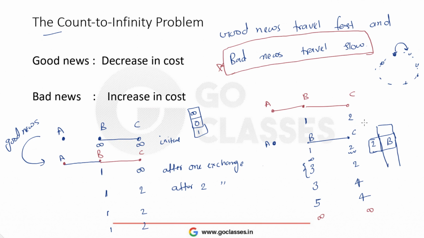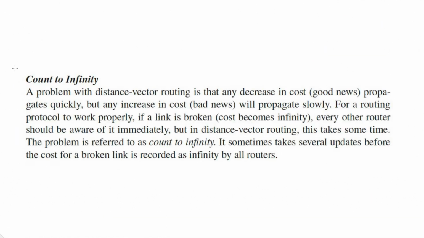But in some of the cases we cannot solve this problem. So this problem is solvable in some of the cases, and not solvable in some of the cases, and this is not actually a problem. Which means distance vector routing is not a wrong implementation, it's just a slow implementation. Right? I hope you got it. So if you read this paragraph, you can read whatever I explained, that is also written in this paragraph. Okay. And in the next video, we will be solving one GATE question.